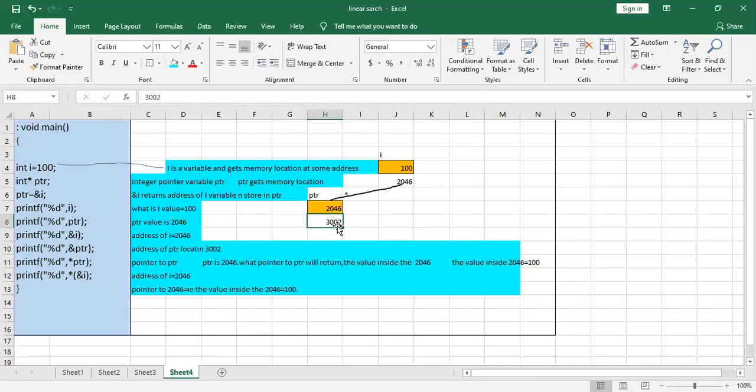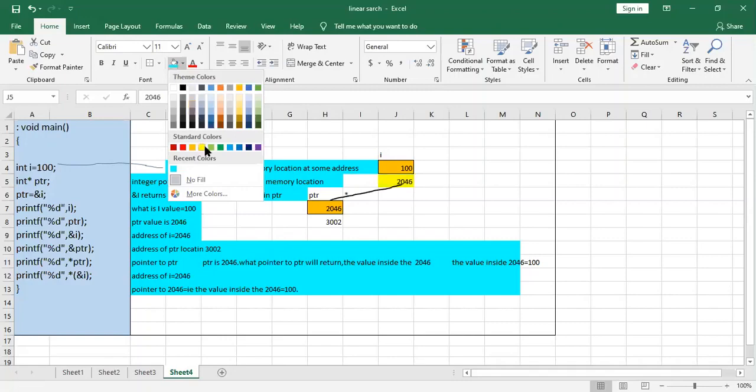Okay. Now, the third line: the address of i is stored in ptr. What are we doing? The address of i we are storing into ptr. &i returns the address of the i variable and stores it in ptr.